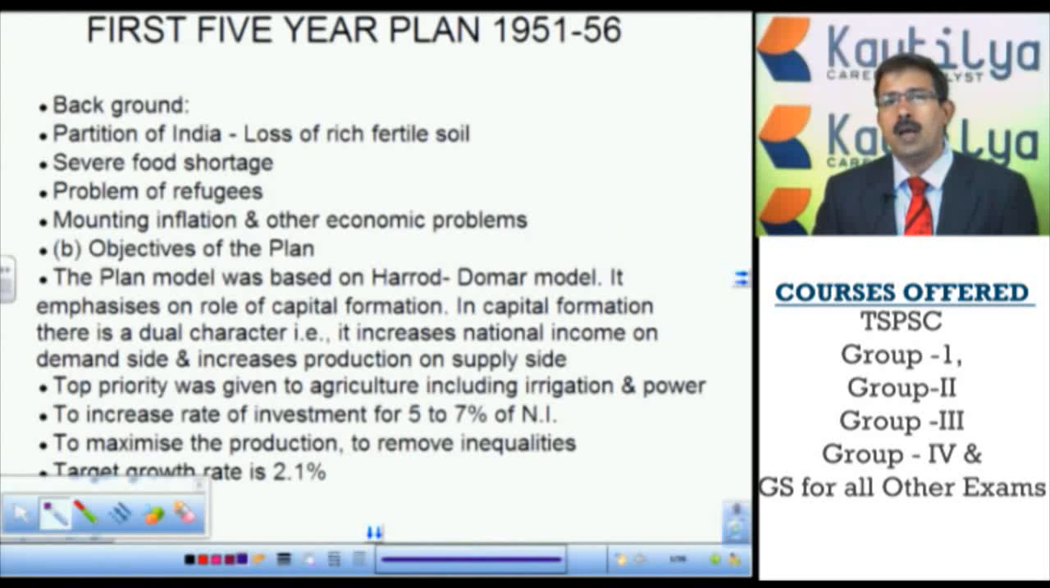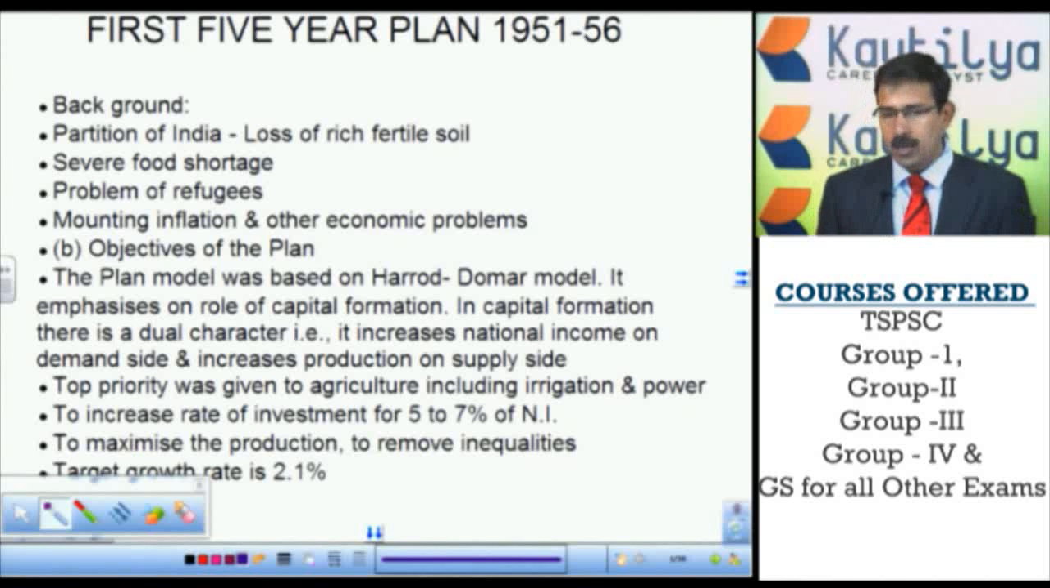So at a glance, the first division is planning before reforms and planning after reforms, and within the planning before the reforms there are 3 groups: 1st and 2nd, where India entered into the takeoff stage. Then 3rd and 4th, where India tried to come back from the disadvantages faced. Then 5th and 6th, where we paved the way for economic growth.